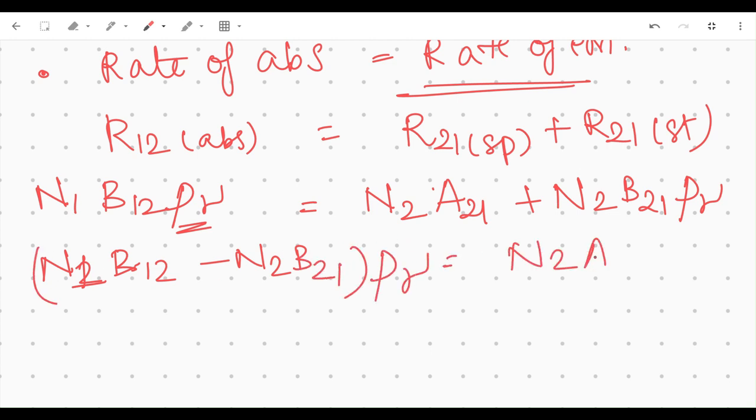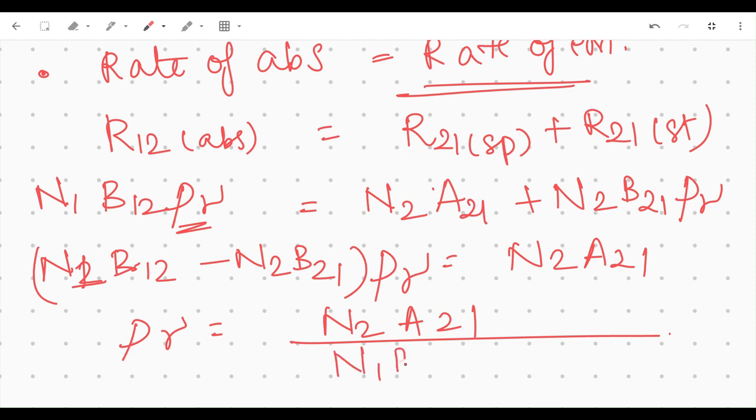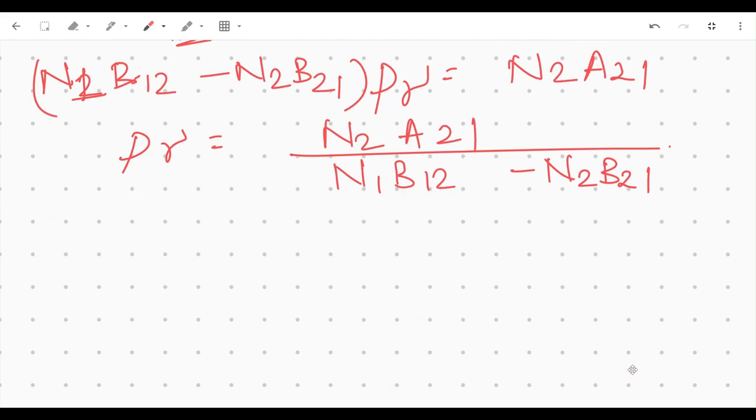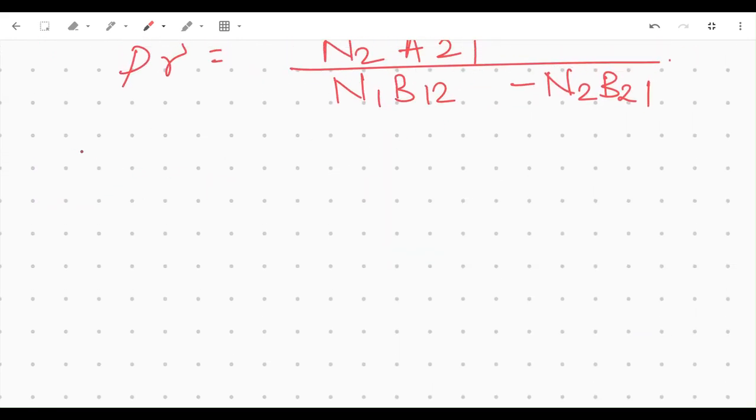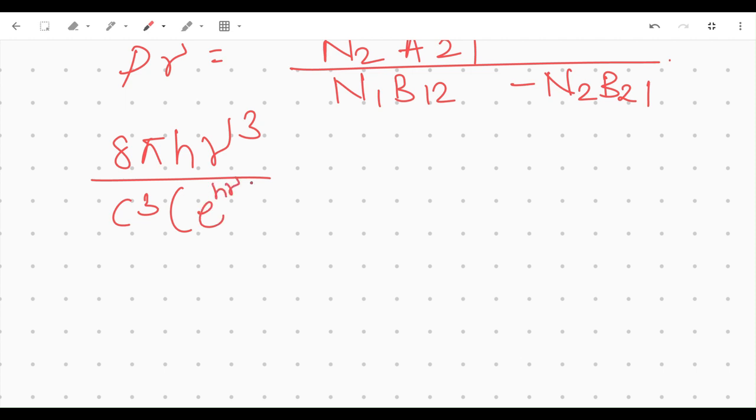Can take rho nu as common, N2 A21. Now rho nu is equal to, of course, N2 A21 divided by N1 B12 minus N2 B21. Okay, now there's this expression that I want to compare this to, and that expression is the Boltzmann-Maxwell expression that goes something like 8 pi h nu cubed by c cubed into 1 by e to the h nu by kBT minus 1.